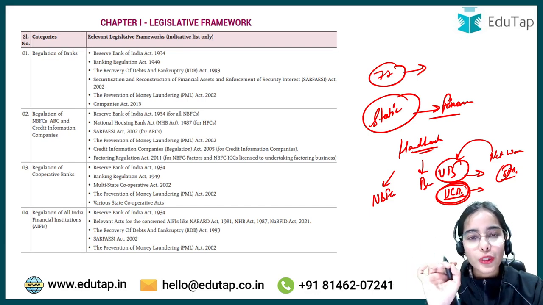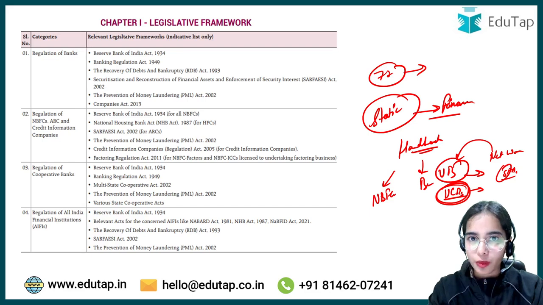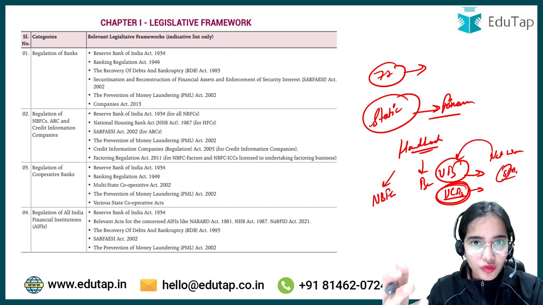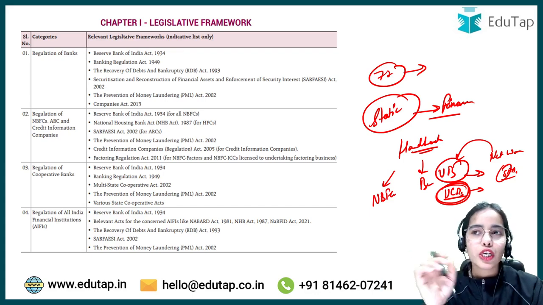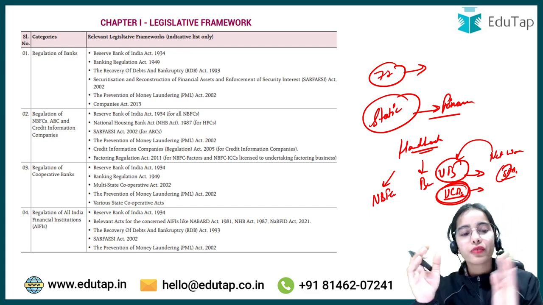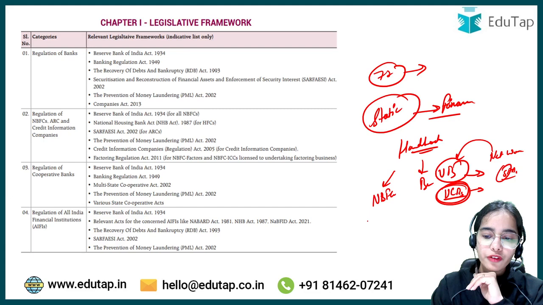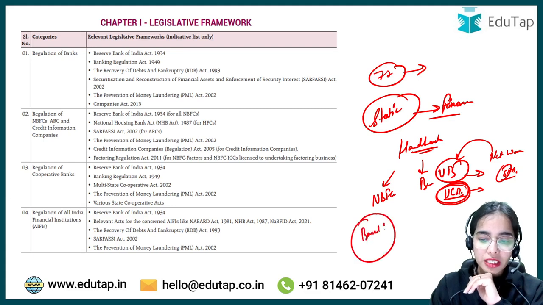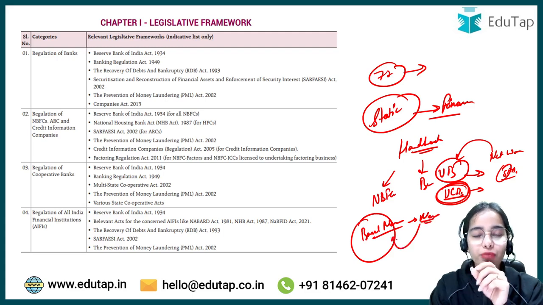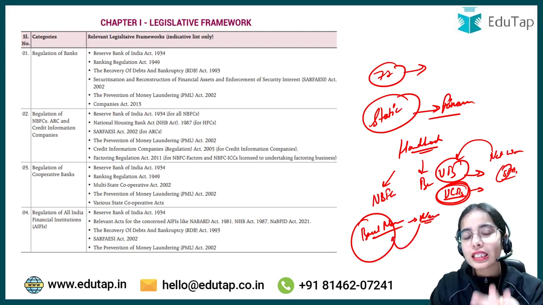Okay, so once you have gone through the static, go through this handbook once. You do not have to cram, just go through it, see what this handbook is providing, and relate the different things you have studied in static with this handbook. And if there is any topic like Basel norms in the news, you will see that Basel norms have been summarized in this handbook in a very easy to understand manner.